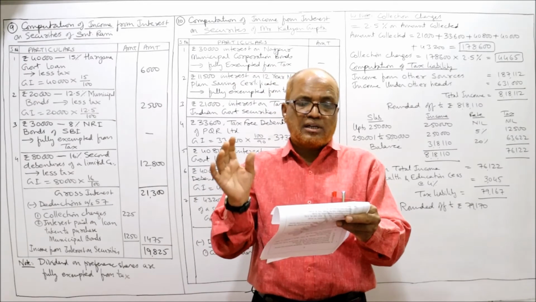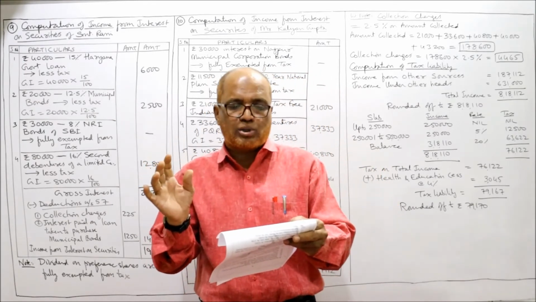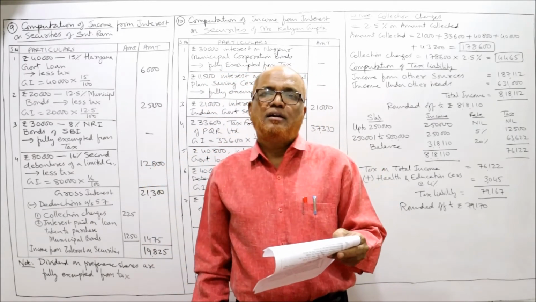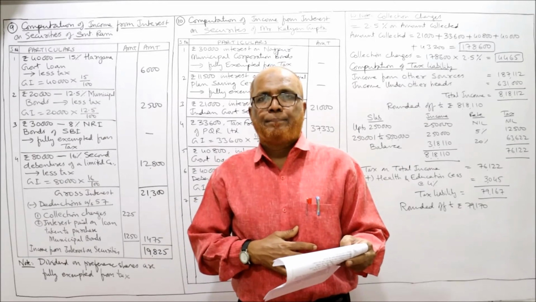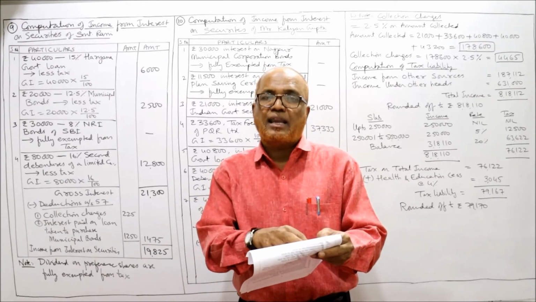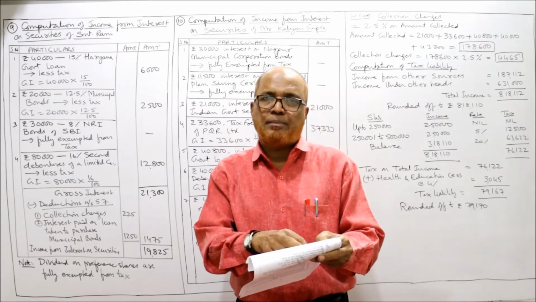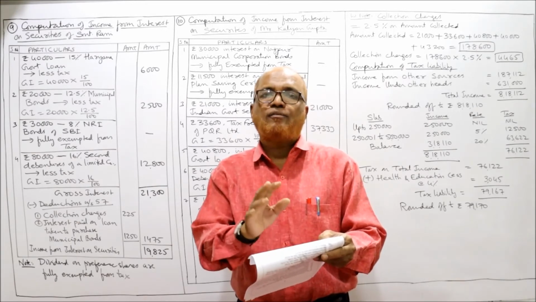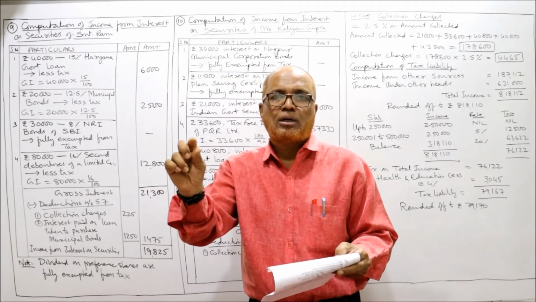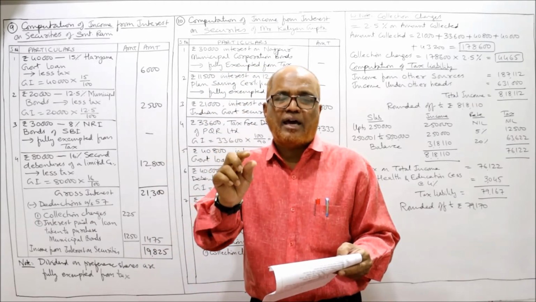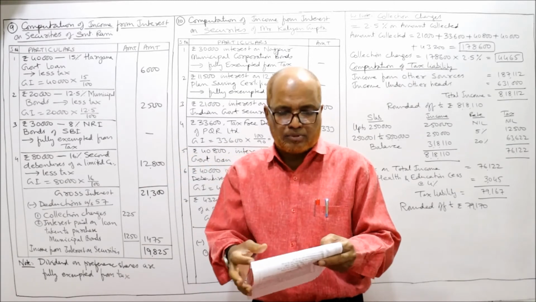It is fully exempted from tax. The NRI bonds issued by SBI are fully exempted from tax. So simply we have to give a note that the interest from NRI bonds is fully exempted.